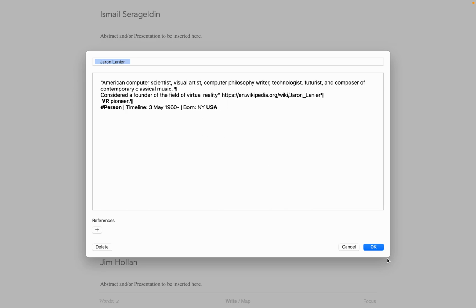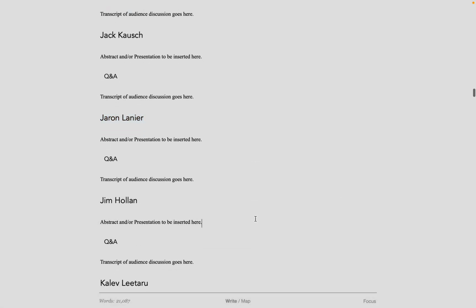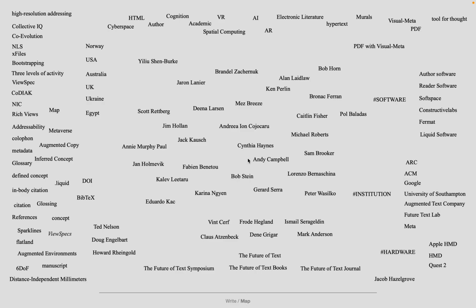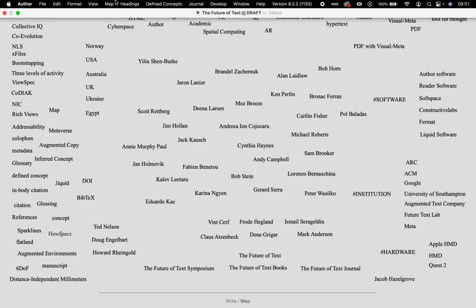Very straightforward, plain English. But the point is that if I click at the bottom of the screen to right/map, go into the map view, we have this. So you can see Jaron is linked to these two. Born USA, VR pioneer. Brandel, you can see here. Alan just joined this list yesterday. You can see all the different connections are beginning to happen. So we have some more.